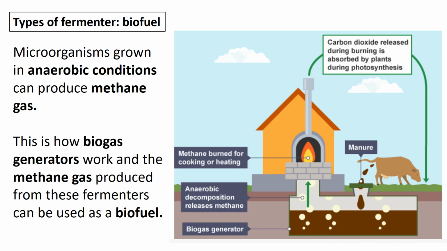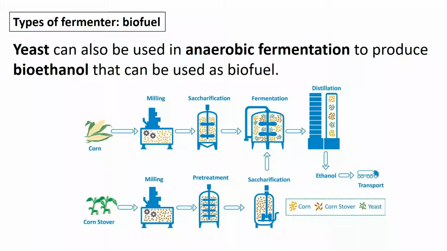You use manure, for example, from cows, and you might have the decomposers there decomposing in anaerobic conditions to release methane gas, and that gas can be collected and used as a fuel. And this is how biogas generators work. And the biogas that is produced can also be called a biofuel. So this is an effective way of recycling waste materials and getting some useful biogas from it.